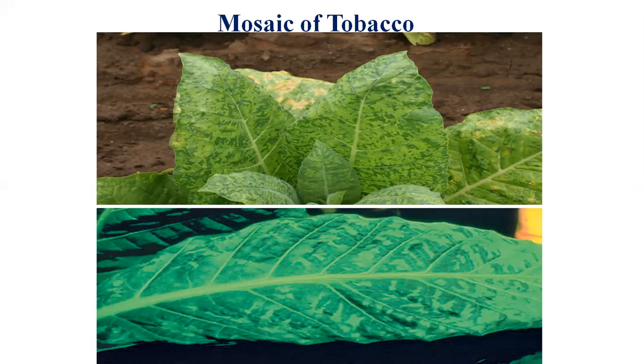This TMV is known as a multi-host virus, when it is carried by any vector from tobacco to tomato, or tomato to cucumber, or maybe some cruciferous plant. When it goes from tobacco to tomato, it is known as tomato mosaic virus, and also cucumber mosaic virus. So there are multiple patterns of transmission, and that is why it is known as a multi-host virus. It was firstly isolated and identified on tobacco, and in case of tobacco, it is very destructive.